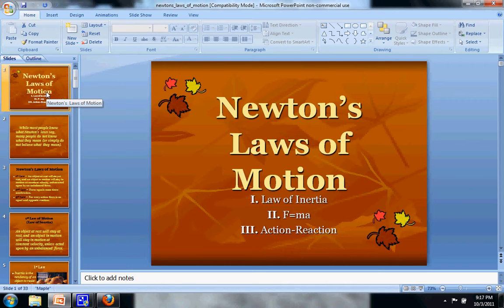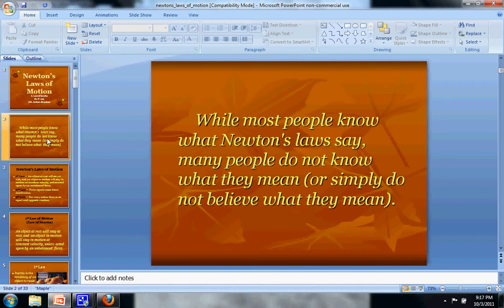Anyway, they're called Newton's laws of motion, and there are three of them, and I'll do each one separately. One's called the law of inertia, one's called the law of force, and one's called the law of action-reaction, or Newton's third law. Most people probably know what Newton's laws are if you've had them before, but a lot of people don't understand what exactly they mean or don't believe it. So I'm going to go through these, and hopefully you'll agree too.